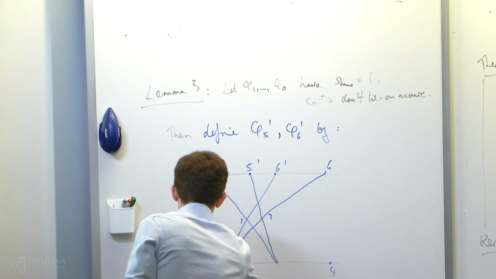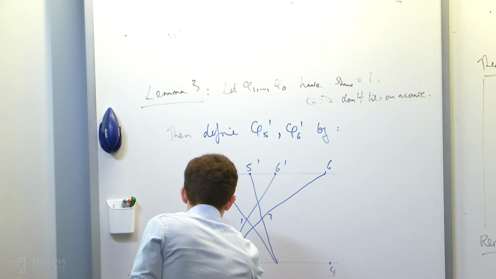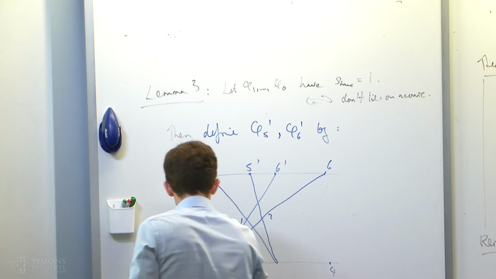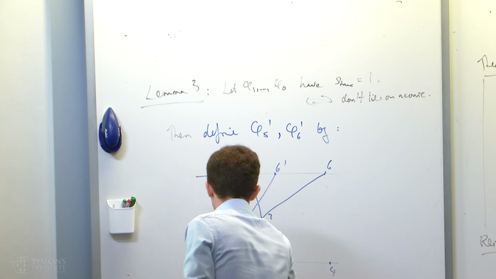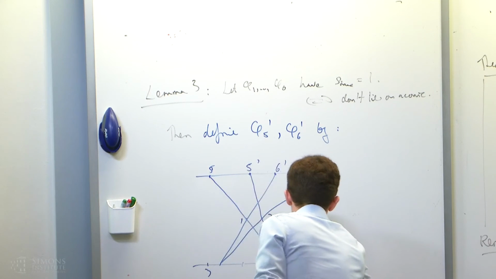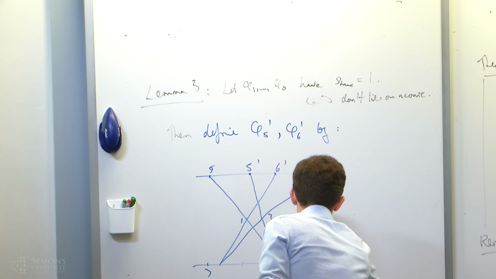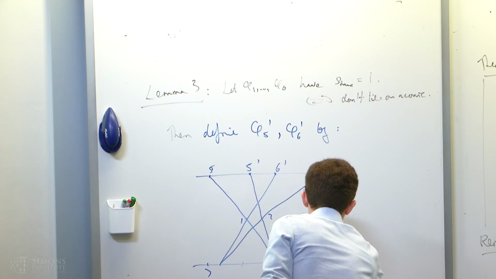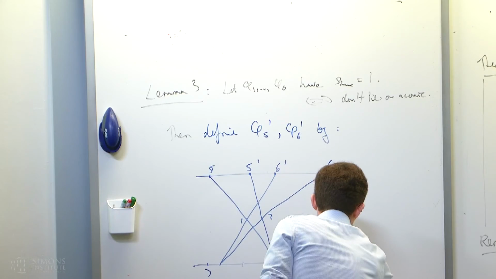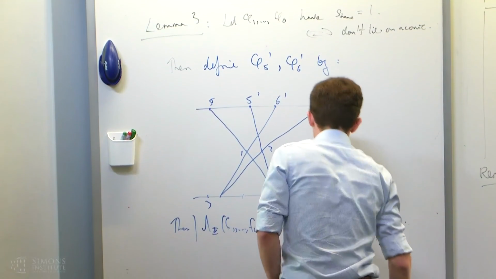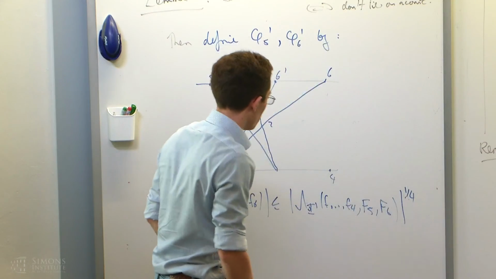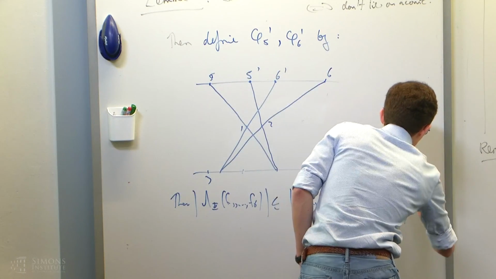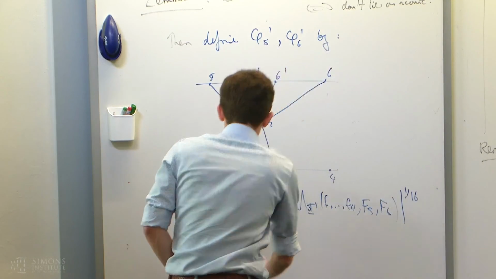And the conclusion is that lambda phi of f1 through f6 is bounded by lambda phi prime of f1 through f4, and then some functions, don't know what they are, but they're infinity bounded to the 16, apologize. So for some bounded functions.